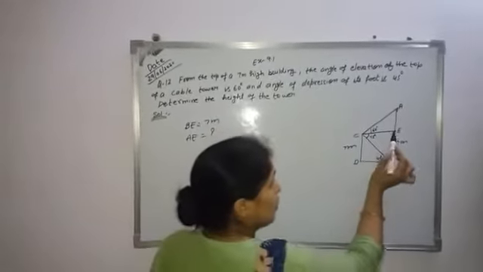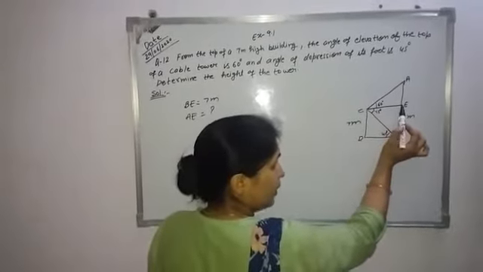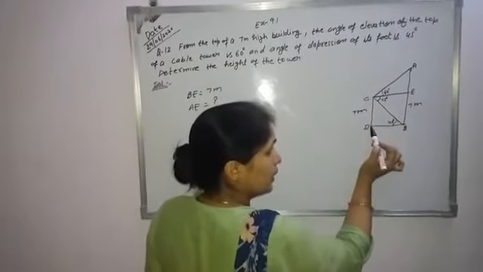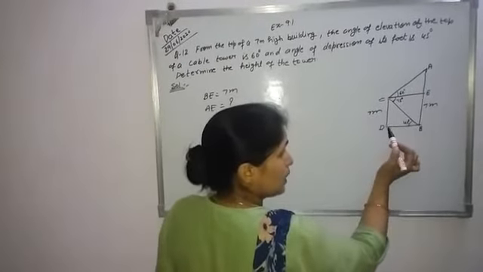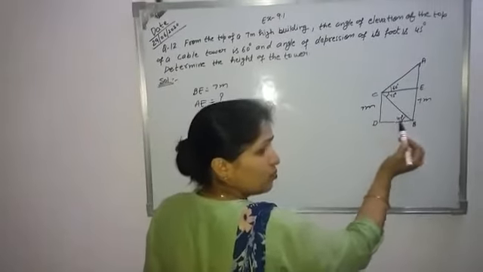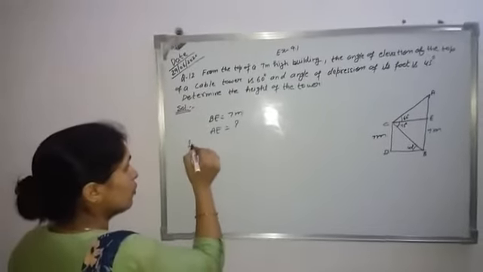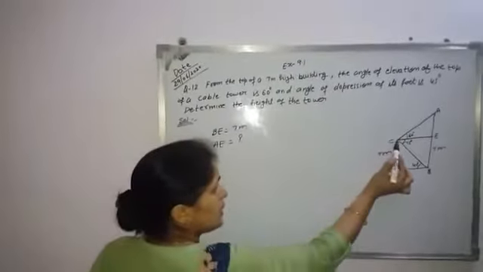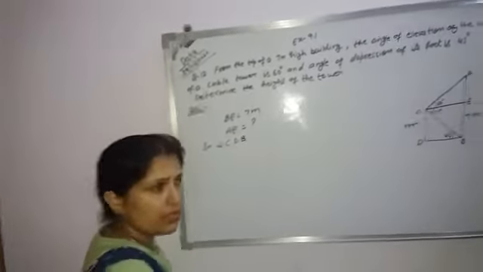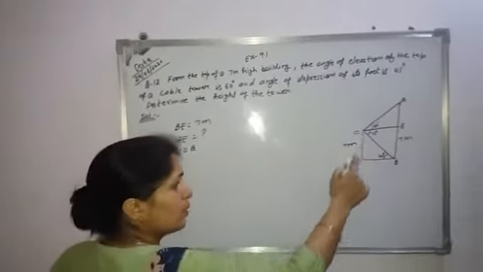Now in this case again, we will consider two triangles. First one is the ACE triangle, and the second one, you can consider any triangle, the CDB triangle. If we consider this one, in this case we will obtain BD. BD is the base. Then CE is equal to BD. Now the first triangle is CDB. Why are we considering this triangle? Because here one angle and one side is given to us. That's why we are considering this triangle.